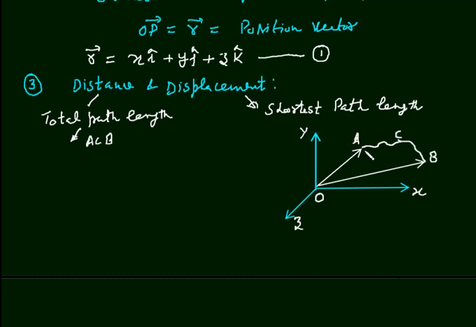Now I ask how much the body has displaced from its original position, initial position. The body has displaced this much from its initial position. A is the initial position, B is the final position, and the body has displaced in this direction. So this is the shortest path length, and this is what? It is displacement. Therefore, this AB vector